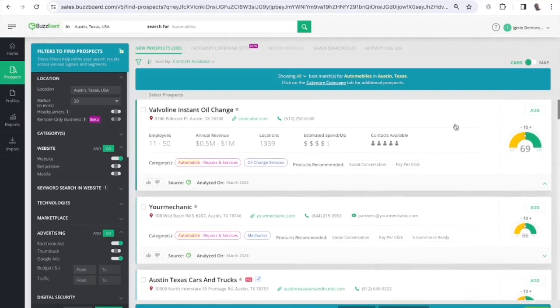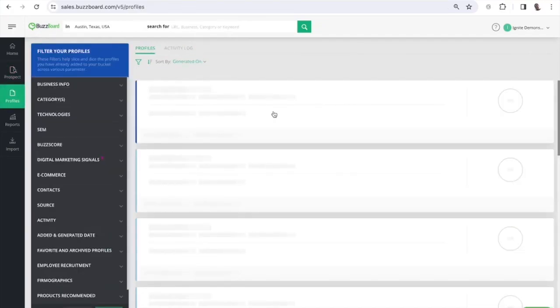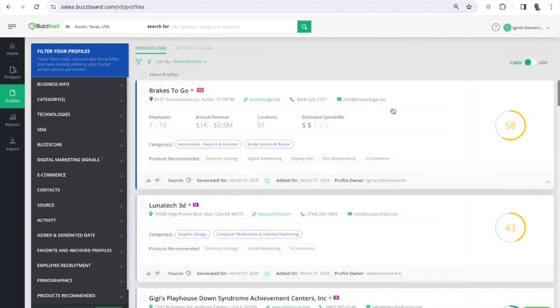So once we've identified the prospects from the master database, we're going to add those to our profiles. And our profiles in Ignite, that's our subset of the BuzzBoard master database of all the businesses. So the profiles reflect the ones that, of BuzzBoard's over 30 million businesses, we actually care about. So we go over to the Profiles tab, and previously I've added Breaks to Go in Austin.